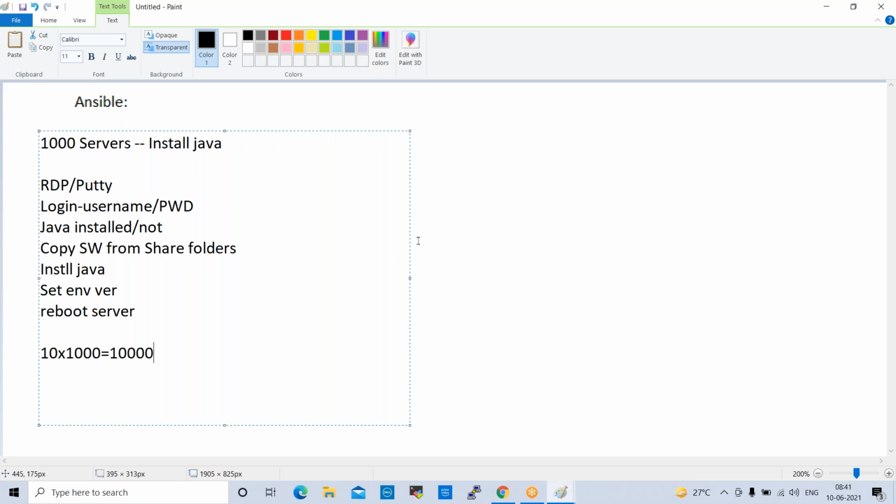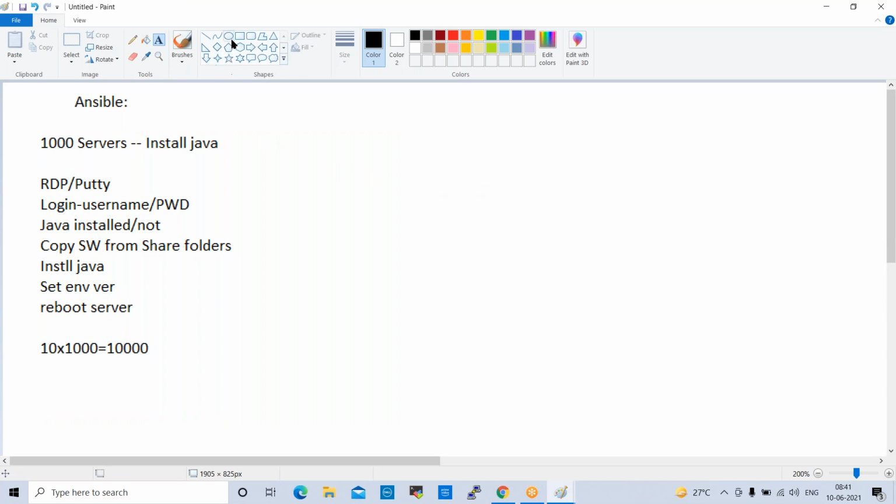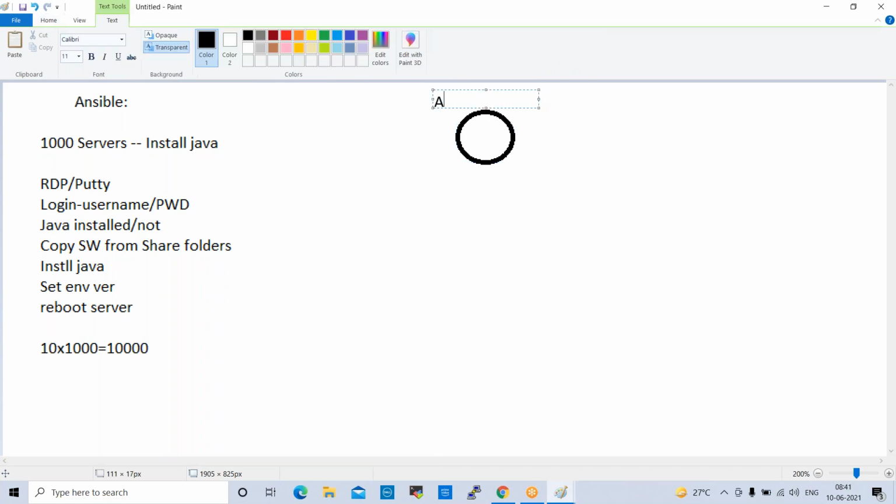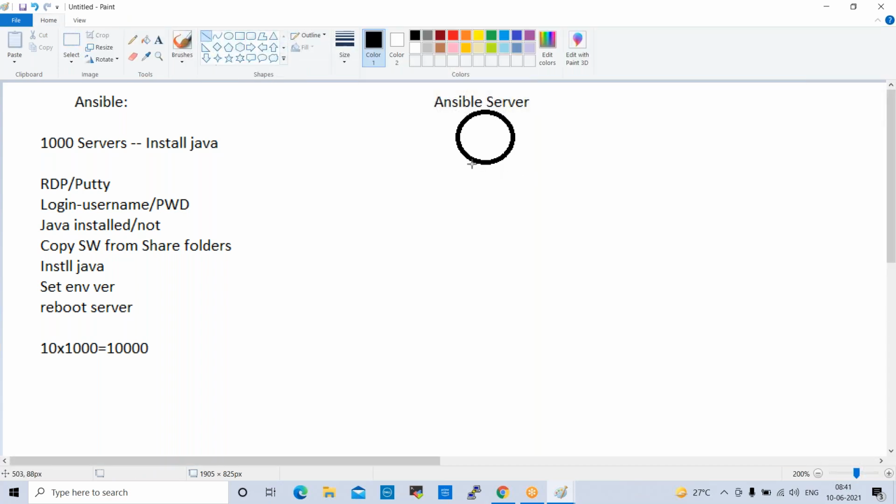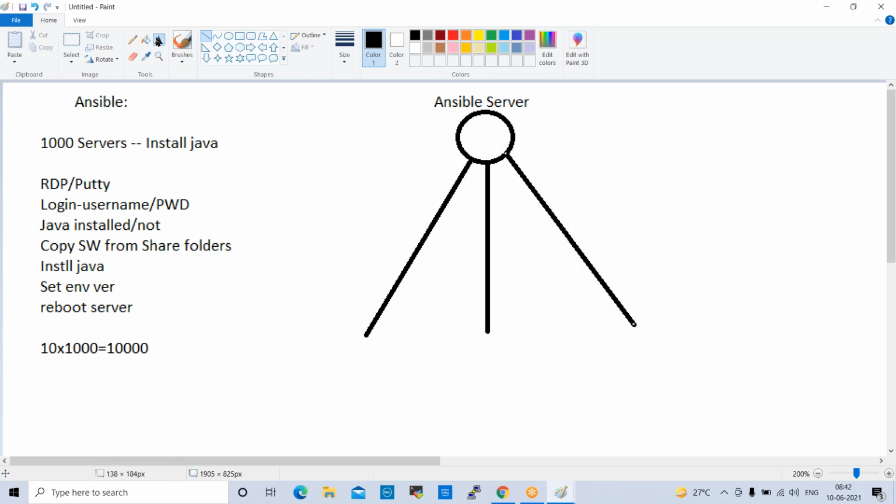So the same requirement, how can we achieve it using Ansible? We'll try to understand. For example, this is my Ansible server. We have development servers, QA servers, and production servers.